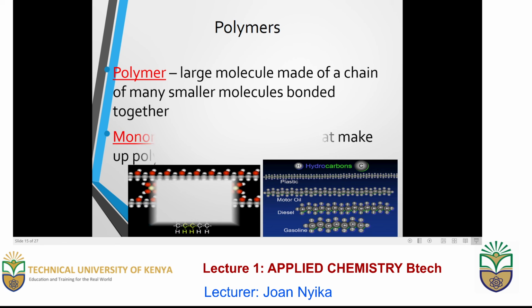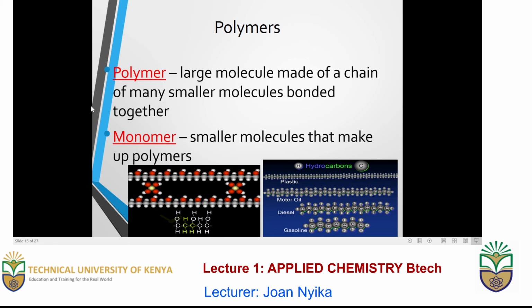We also have polymers and monomers. Polymers usually are long chains of hydrocarbons, such as you can see here: plastic, motor oil, diesel, and gasoline. They are examples of hydrocarbons that form polymers, or many chains of carbon and hydrogen bonds. A portion of one of these is what we call a monomer. It is a smaller portion of a polymer.